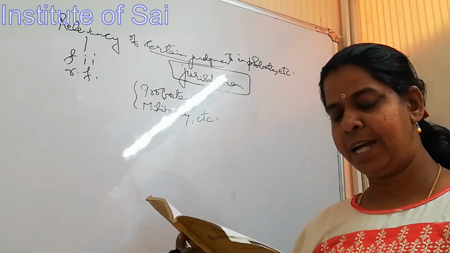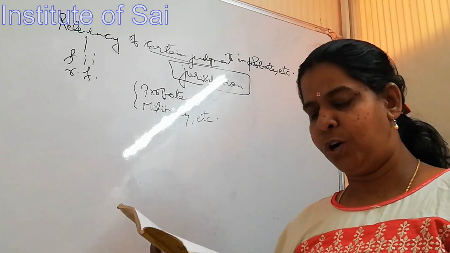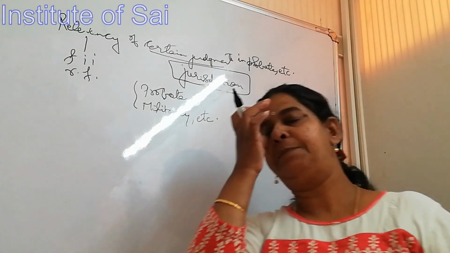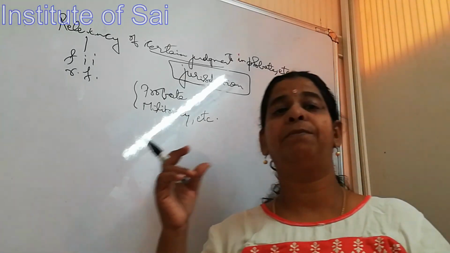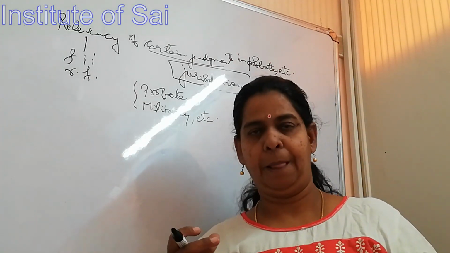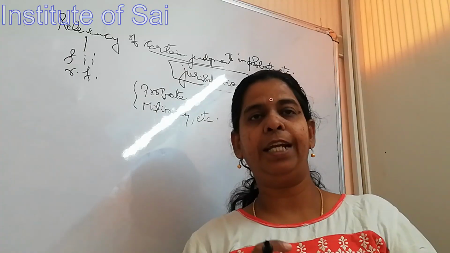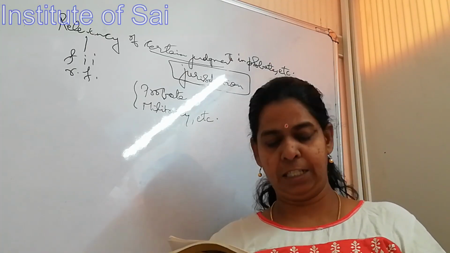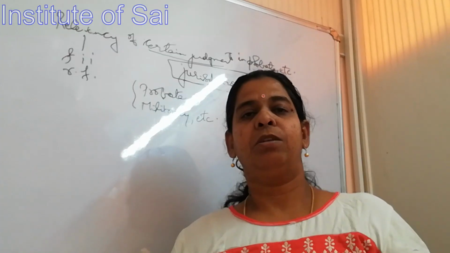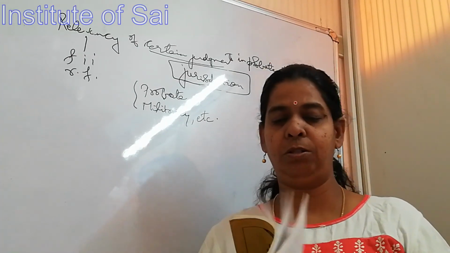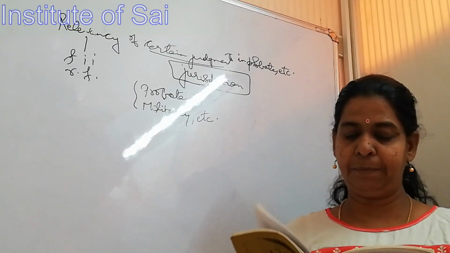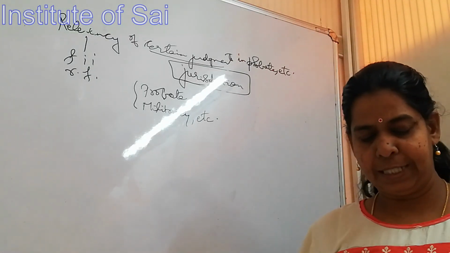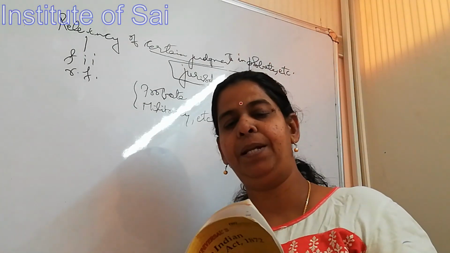Section 43. Judgments etc. other than those mentioned in 40 to 42 when relevant. See, these are all specific judgments, specific types of cases for which judgments are given. You can refer to the types of judgments in the actual sections which are given. When you are seeing all those pages, you will see the types of judgments which are given there. Just give me a second, I'll give you an example.